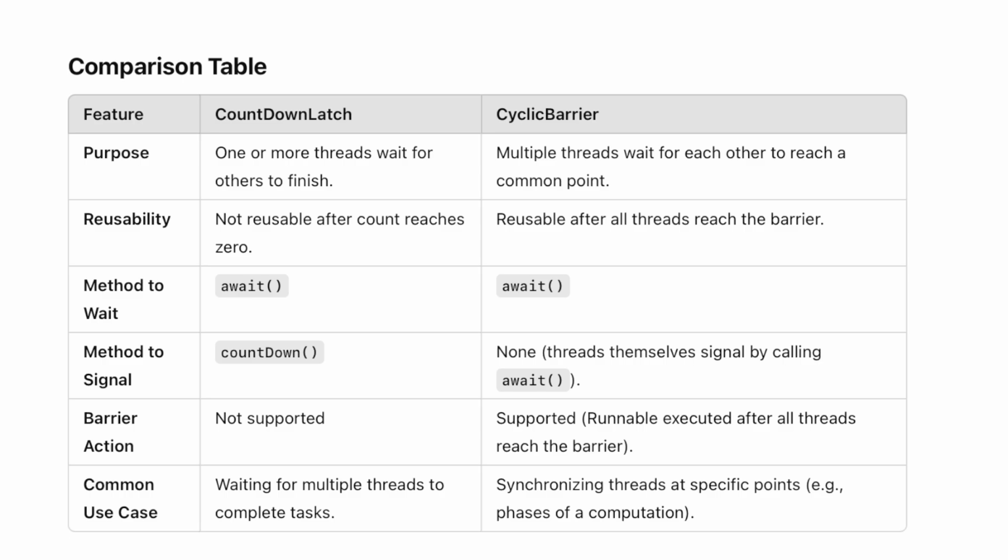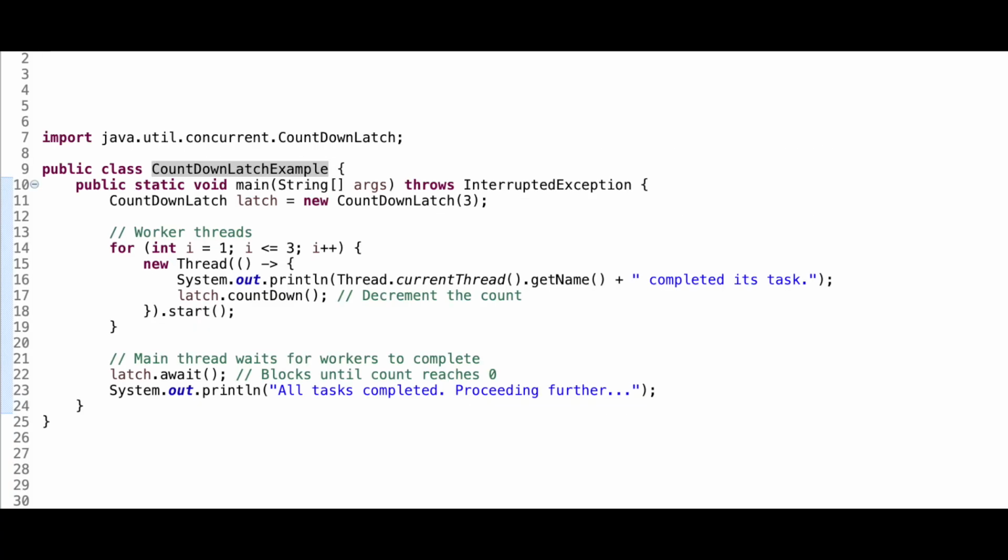But cyclic barrier divides a task into phases and then ensures all threads complete a phase before moving to the next. So here we are synchronizing multiple threads performing parallel computation, right? So I hope this part is clear, that the basic use case in the cyclic barrier is different than the countdown latch. Now if you take a look at the code of the countdown latch, here what we are